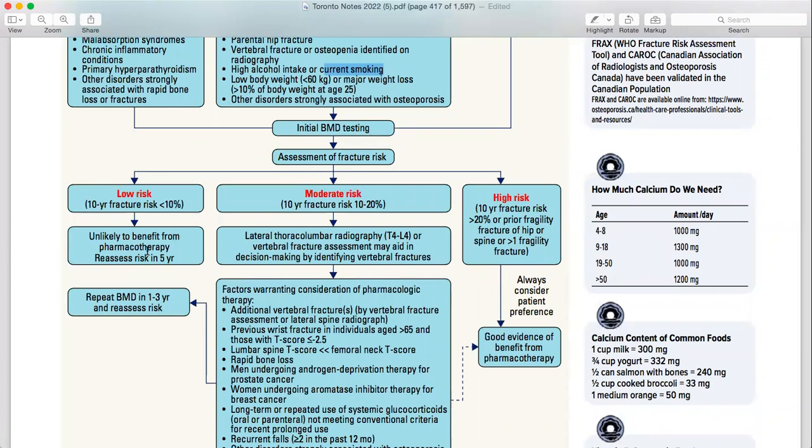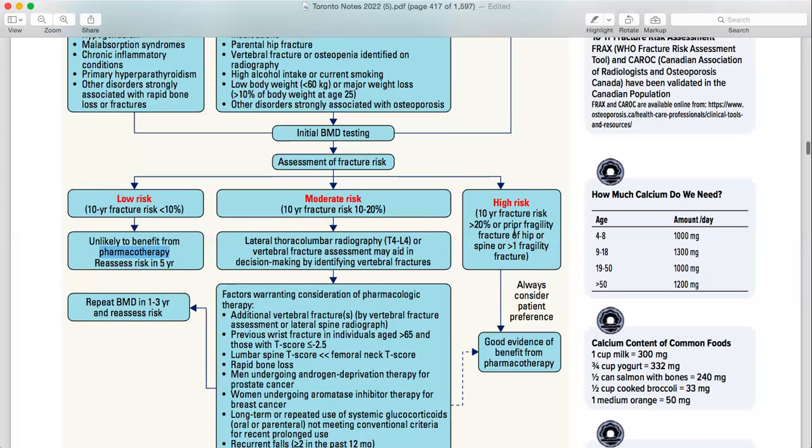They are talking about bisphosphonate as the pharmacotherapy. Giving calcium and vitamin D is okay for everyone, every age, whether or not they have a frailty fracture. It's totally okay. We are going to give calcium and vitamin D, but pharmacotherapy, which one? Bisphosphonate. If in low risk you give bisphosphonate, it's not going to give any benefit. Then coming to higher risk, obviously you are going to give bisphosphonate because they are at higher chances of having this problem.